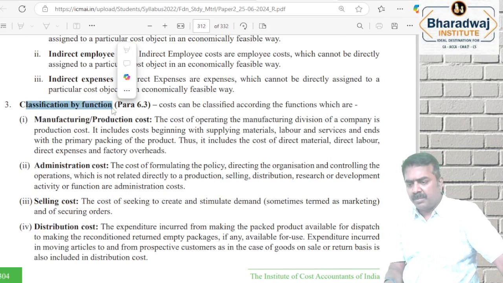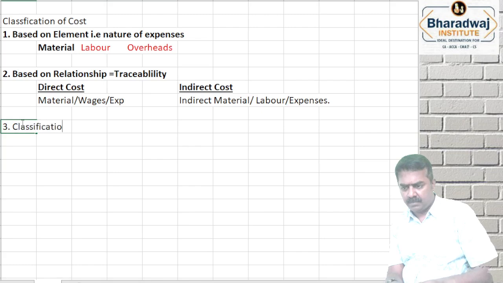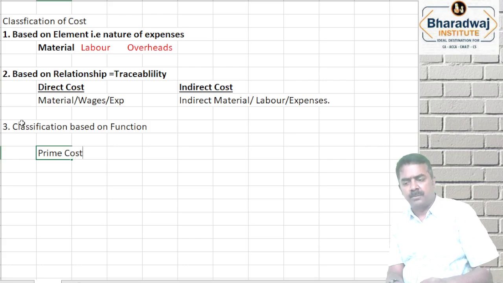Classification based on cost function. Where you spend the money? அதை base பண்ணி தான் next chapter இருக்க போது. Prime cost சொல்லுவோம், factory overheads சொல்லுவோம், administration overheads, selling overheads, distribution overheads.